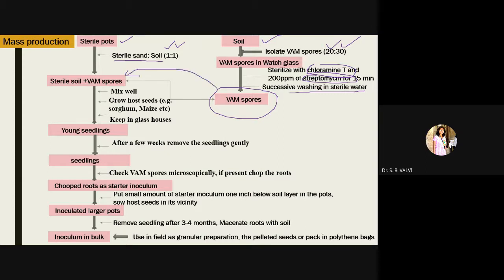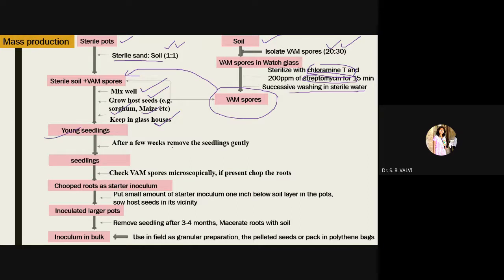So here you have taken this sterile soil which is in a pot, and then you have to add these VAM spores. Then you have to mix well. Then grow host seed. You can use any seed, for example sorghum or maize, and keep in glass houses. Means in poly houses you have to put these pots, right? Then young seedlings will grow.